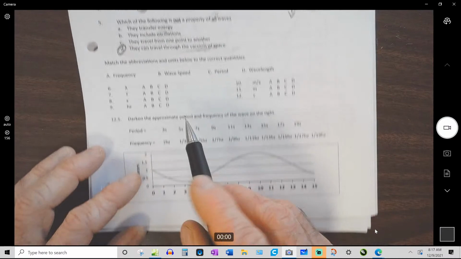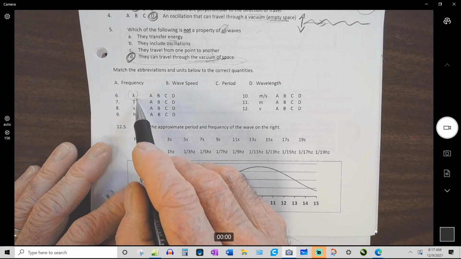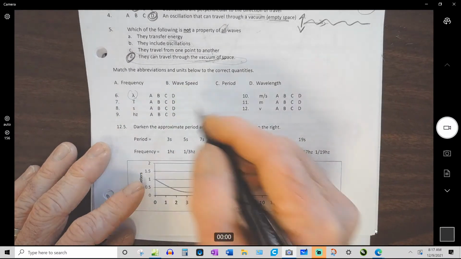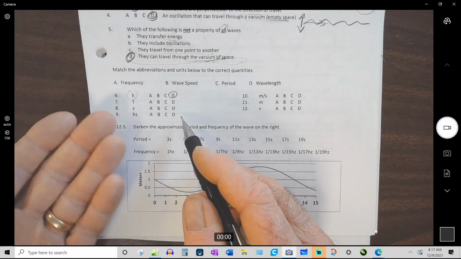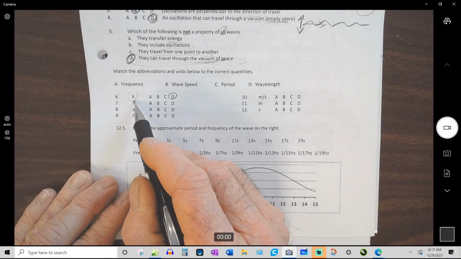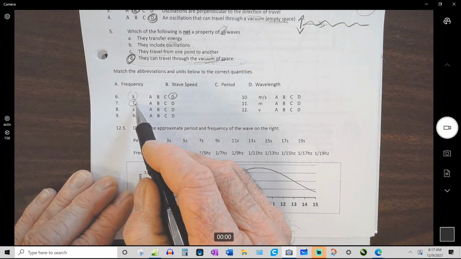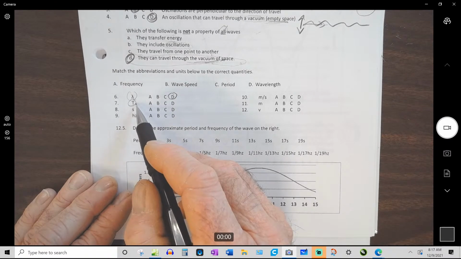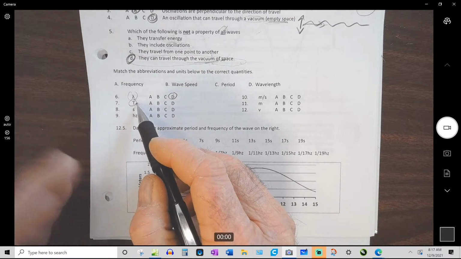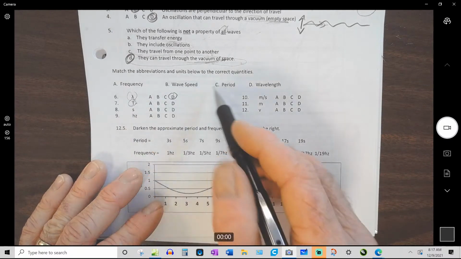All right, match the abbreviations. This is the symbol for wavelength. So that's lambda. Lambda is the symbol for wavelength. Some of these are symbols, some of these are units. Big T, that's a symbol for period. I don't know of a good way to remember that. I guess it's like time period, but it's a big T. So that's C.